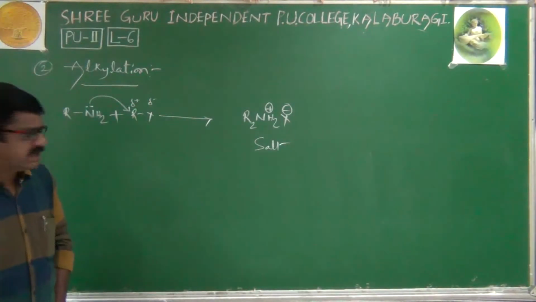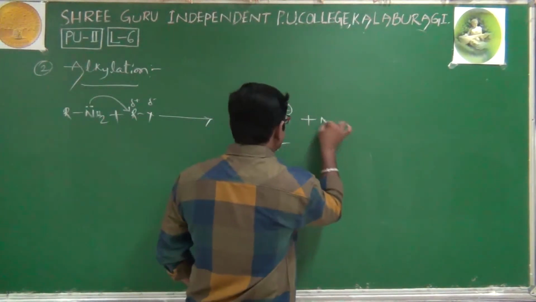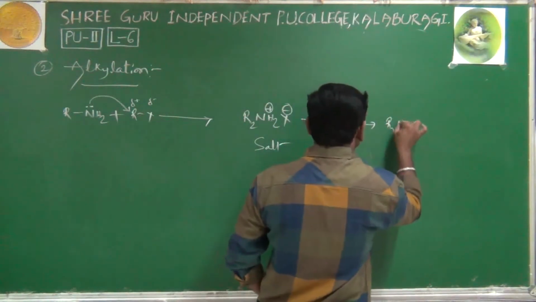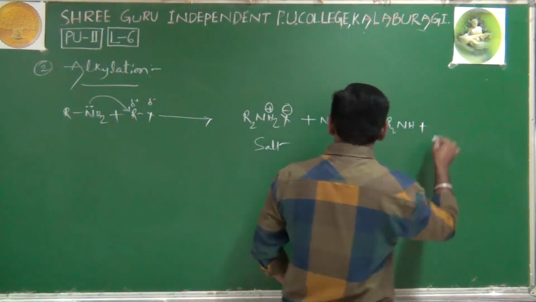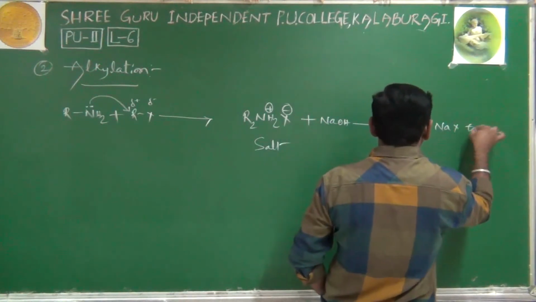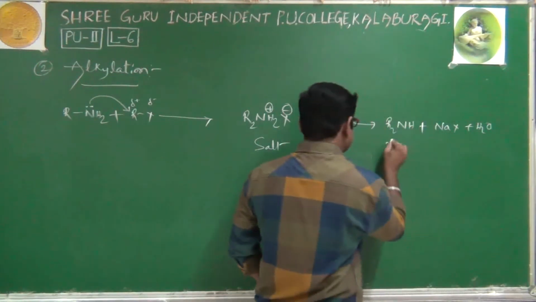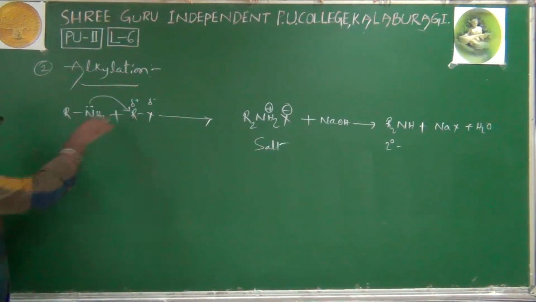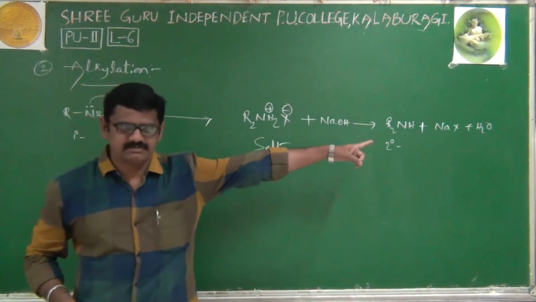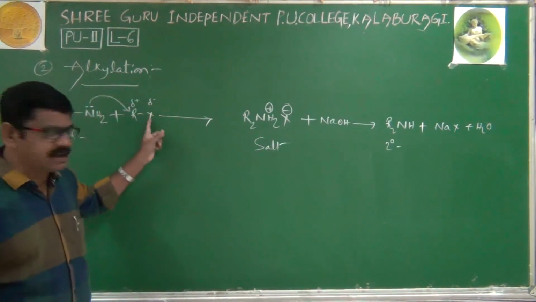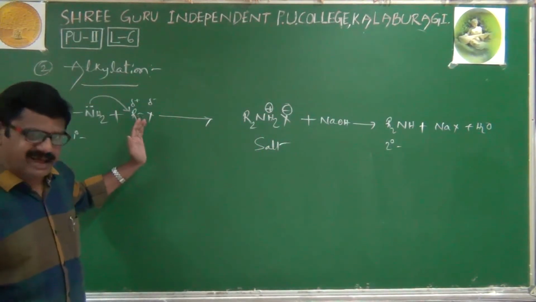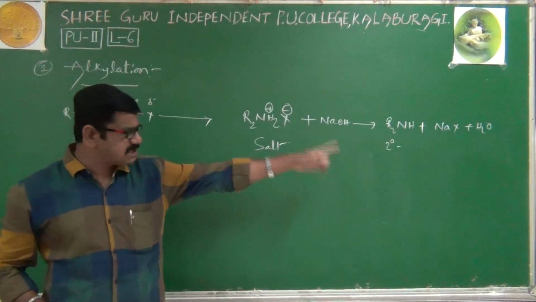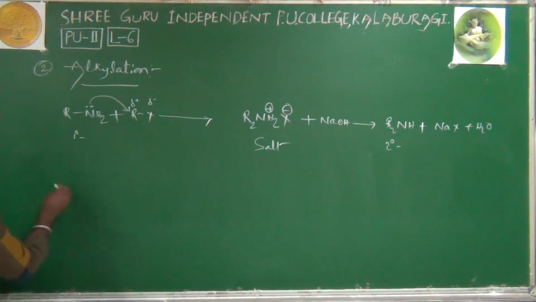Now if this salt is reacted with sodium hydroxide, then we will get R2NH plus NaX plus water. It is a secondary amine. Means when primary amine is undergoing alkylation, that is a reaction with alkyl halide, you will get the corresponding secondary amine.